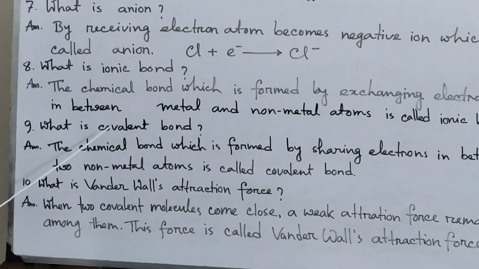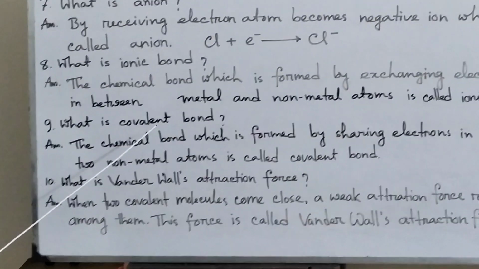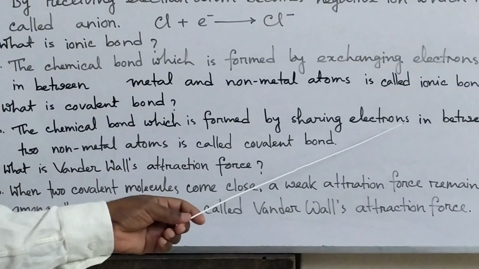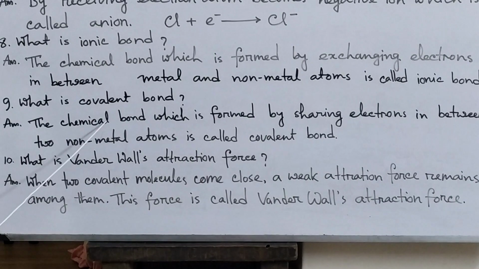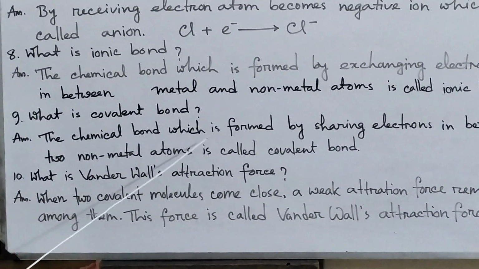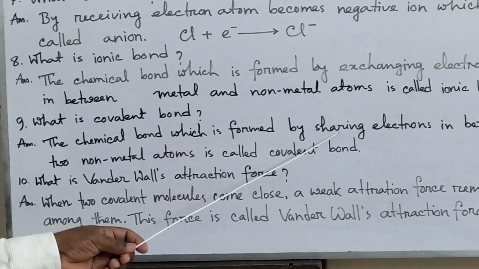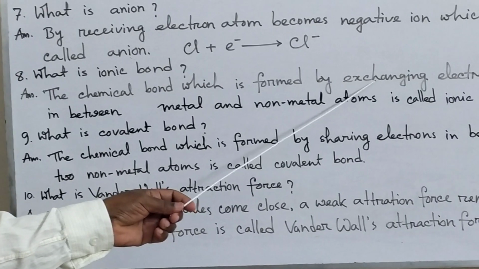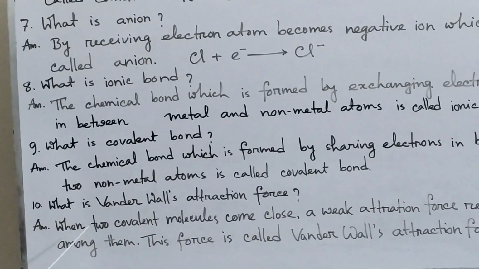Now number 9, what is covalent bond? The chemical bond which is formed by sharing electrons between two non-metal atoms is called covalent bond. Covalent bond is formed by sharing electrons and ionic bond is formed by exchanging electrons.